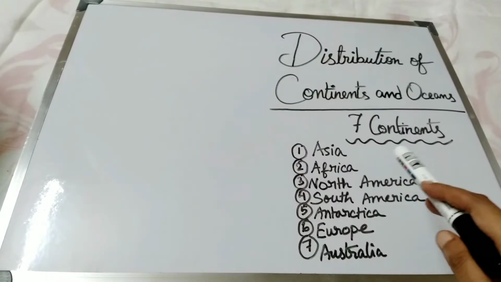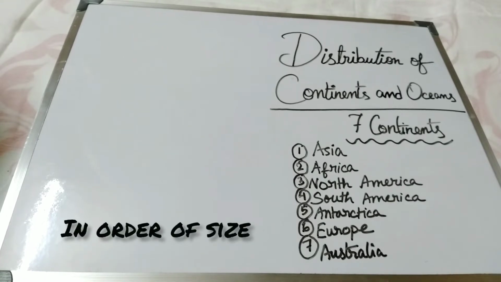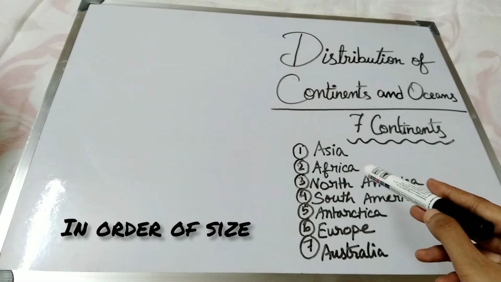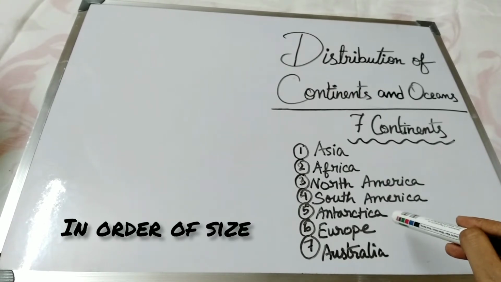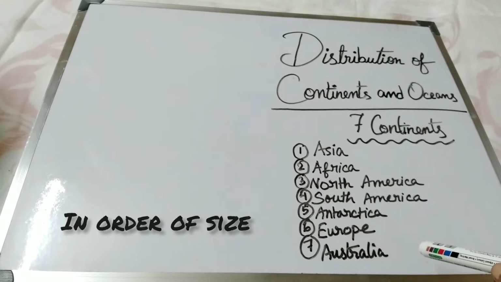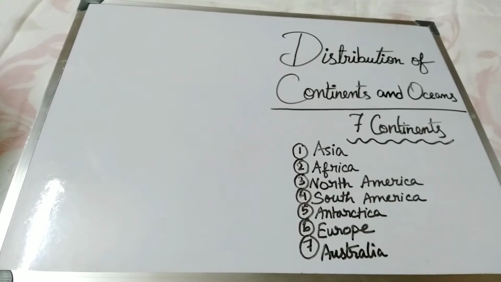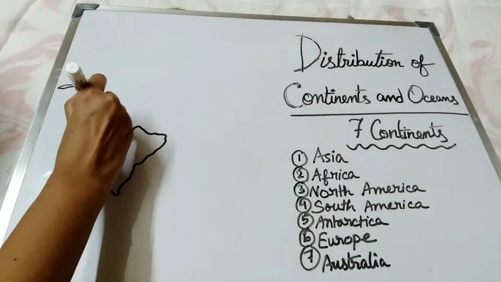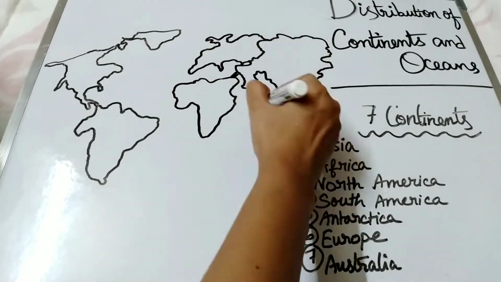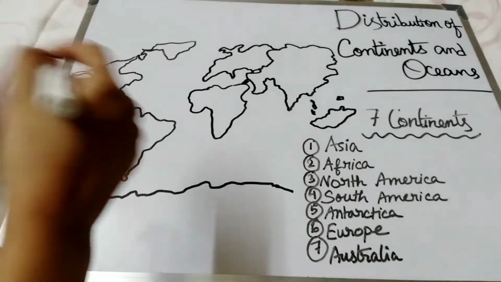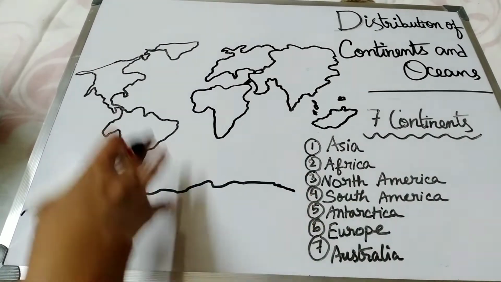Next, there are 7 continents on the Earth's land masses. In order of size, they are Asia, Africa, North America, South America, Antarctica, Europe, and Australia. Now I am going to show you one by one. Now I am going to mark out all these continents in this map.